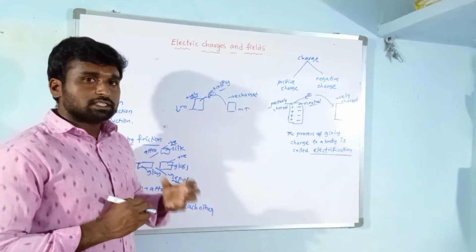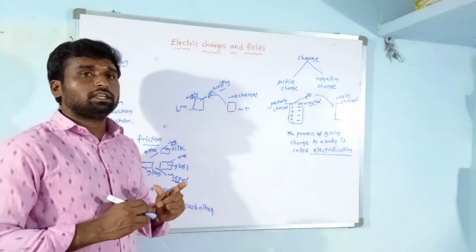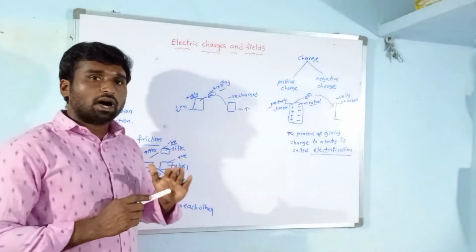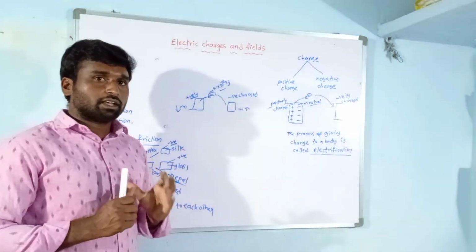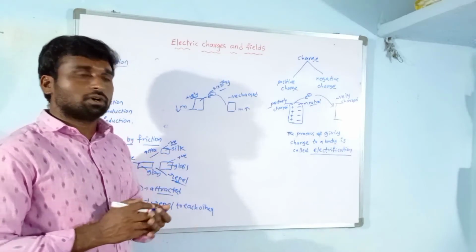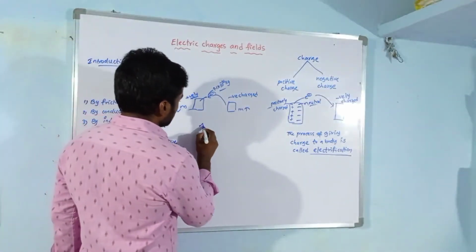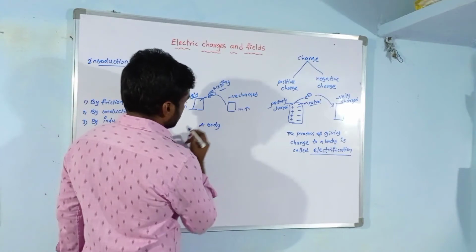We can say that a body can have mass without charge, but a body cannot have charge without mass. This is a very important condition.